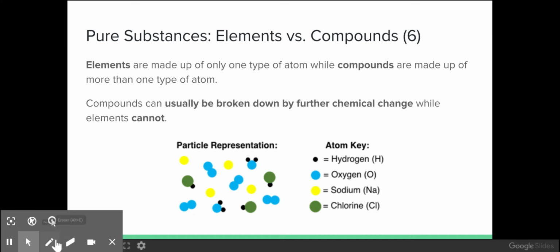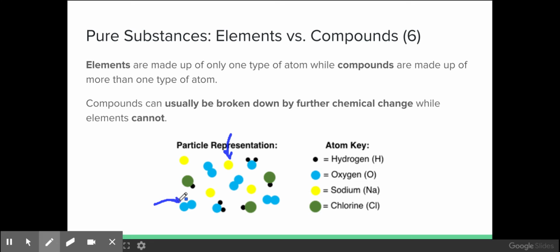So when I look at a particle level representation of different substances, I would say that this is most certainly an element because it's made up of one type of atom, sodium. I would say that this is also an element, even though it has two atoms connected together, that they're the same. So that would be oxygen.